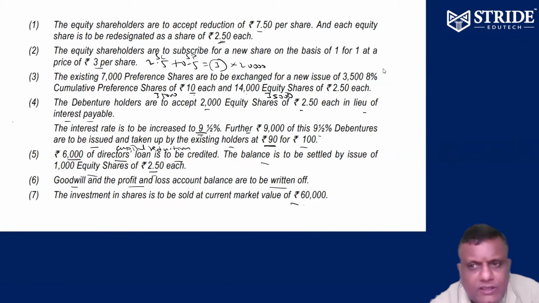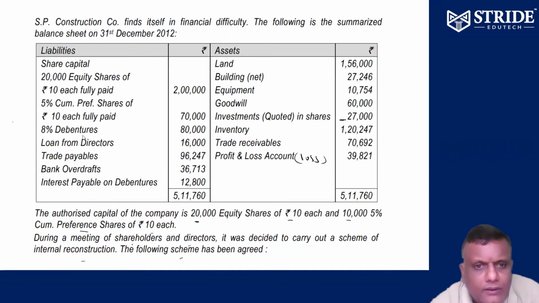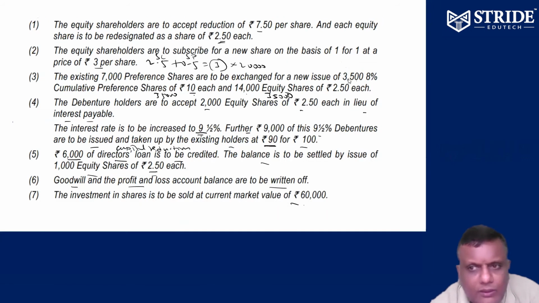7,000 preference shares to be exchanged for new 3,500 8% preference shares of 10 each, 35,000, and 14,000 equity shares of 2.5. So 7,000 preference shares are at present available. Kindly see the third point. Preference shares at present are 70,000 rupees, 7,000 into 10. Afterwards they become 3,500 into 10 and 14,000 into 2.5. Okay, we'll come back to the third entry.